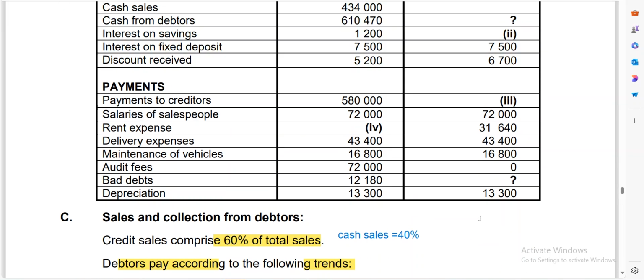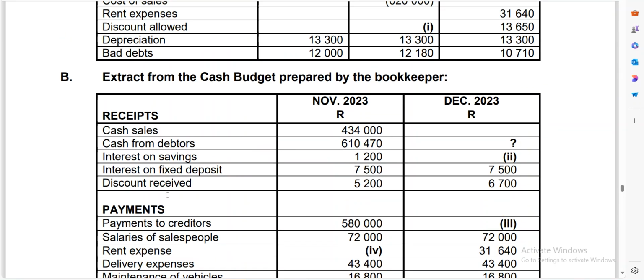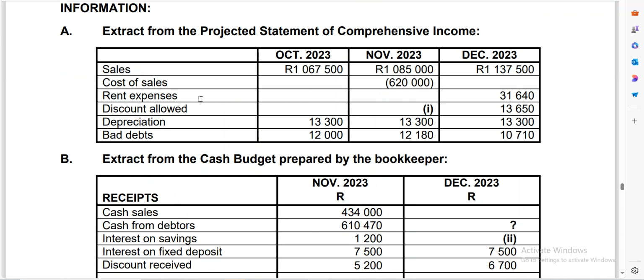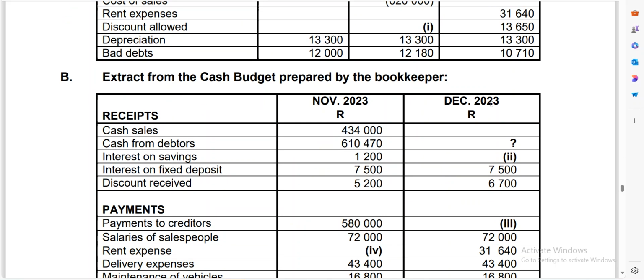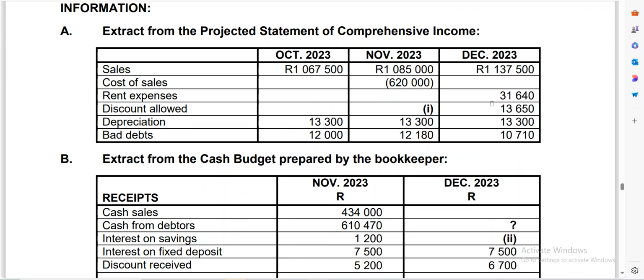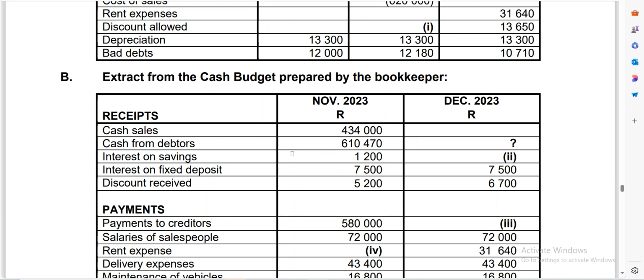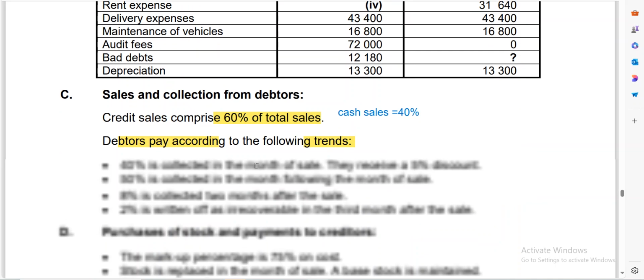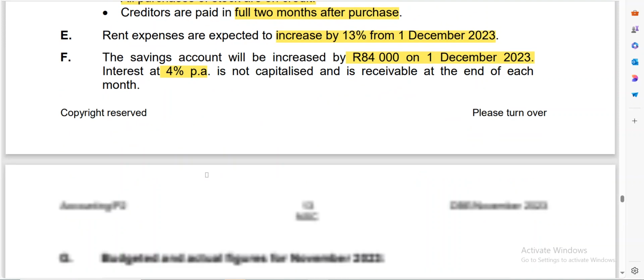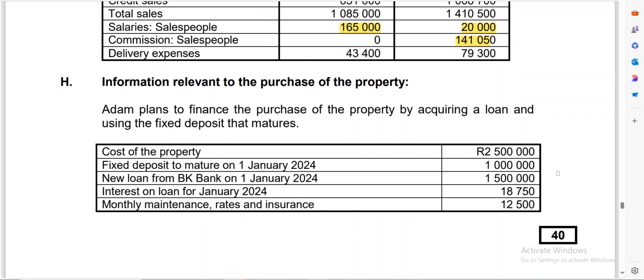Remember, from here we were told that the rent expense was something like, I saw it somewhere here, 31,640. They will no longer pay this 31,640, which means it would no longer become an outflow because they are not going to pay that rent. Okay, so let's see what's going to happen. And also, once this fixed deposit matures, there was a fixed deposit of 7,500. Remember, here they said this person plans to use the money from the fixed deposit that has matured. That fixed deposit is going to mature with interest. Okay, and he has also applied for a loan.